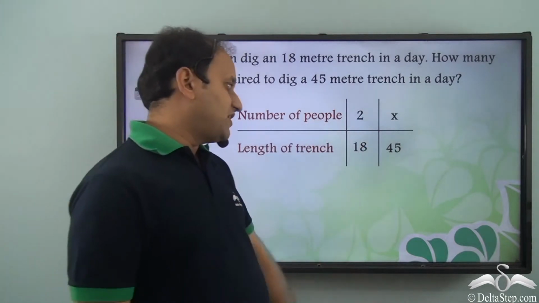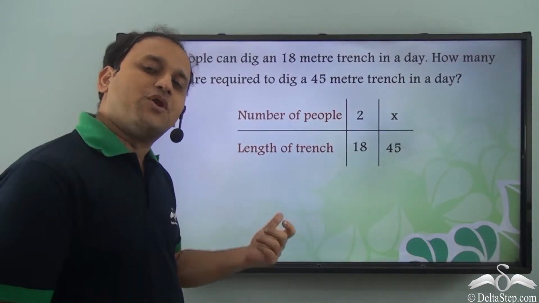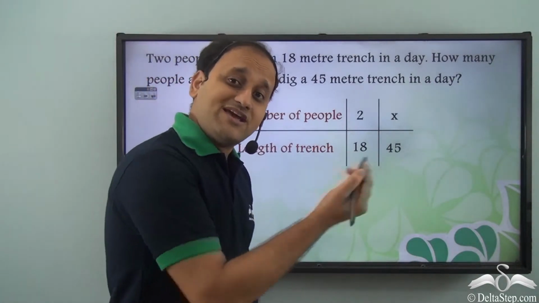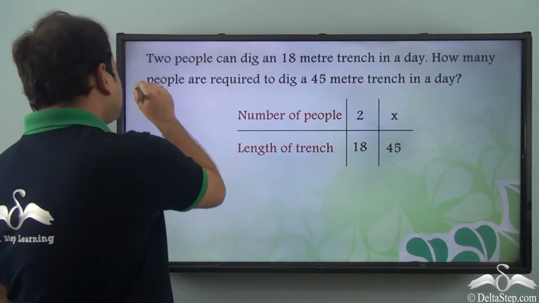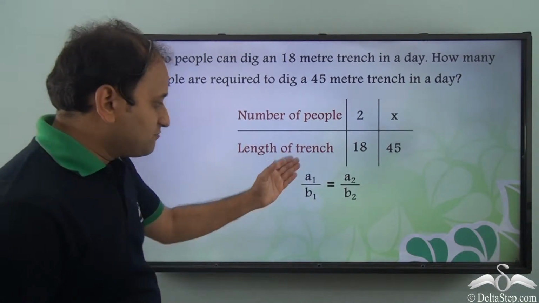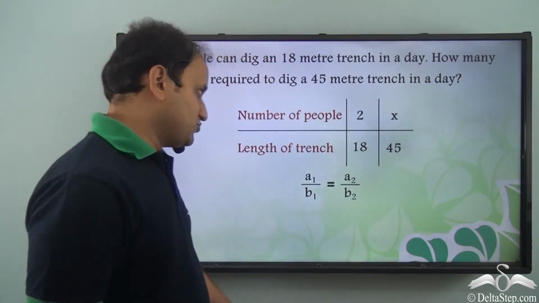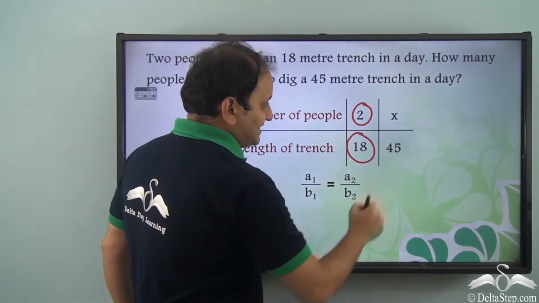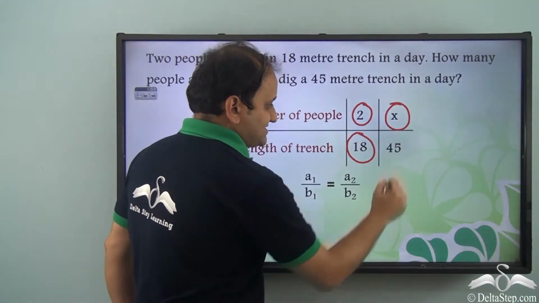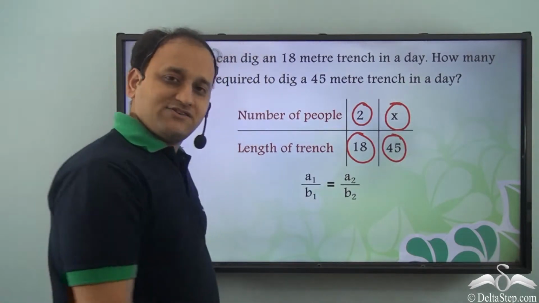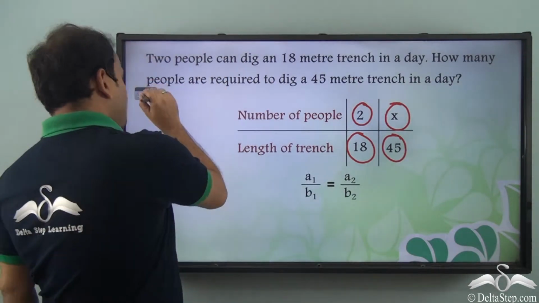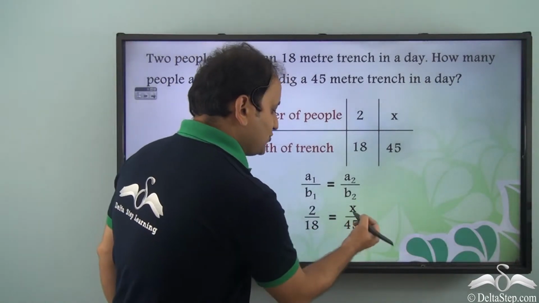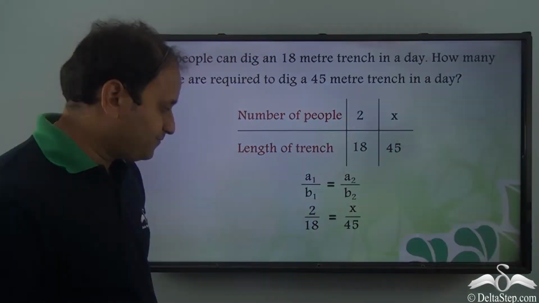If they are showing direct variation, then we can apply the formula for direct variation, that is a1 by b1 is equal to a2 by b2. So we have a1 as 2, b1 as 18, a2 as x, b2 as 45. So we substitute these values, so we get 2 by 18 is equal to x by 45.